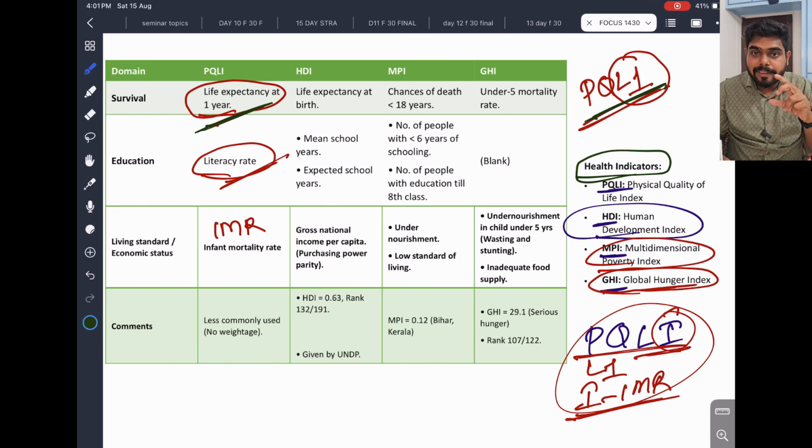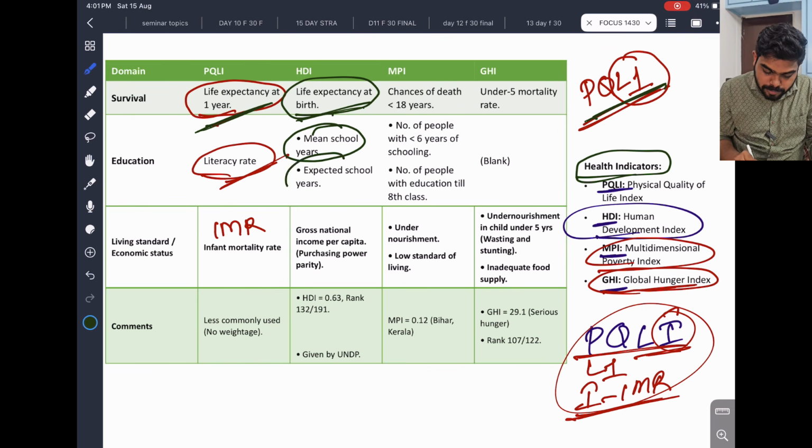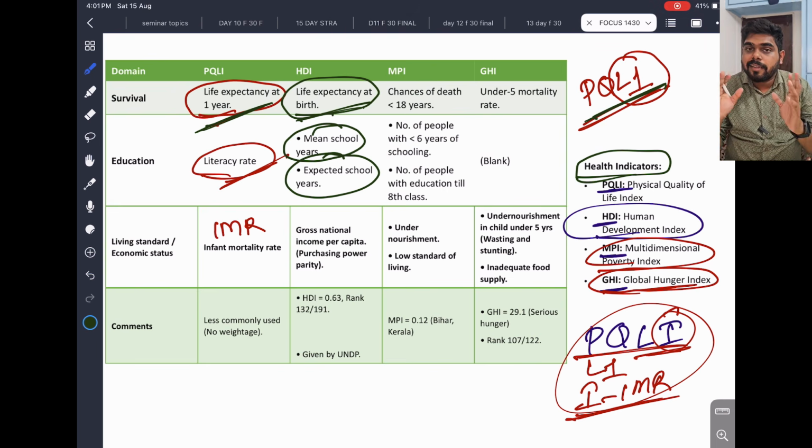Okay, human development index. Here the life expectancy is at birth, at 0. And here it is very important: mean school years and expected school years. These are the 2 things. For a country's development we need school education, so education is important.